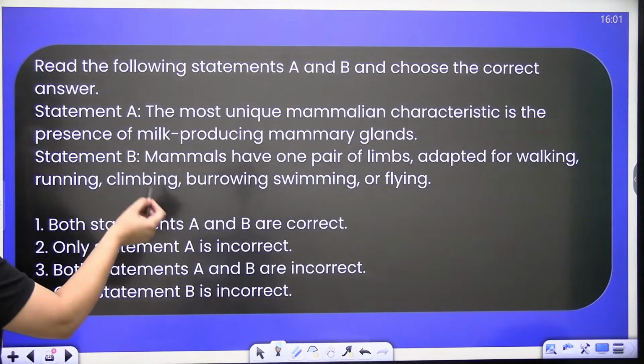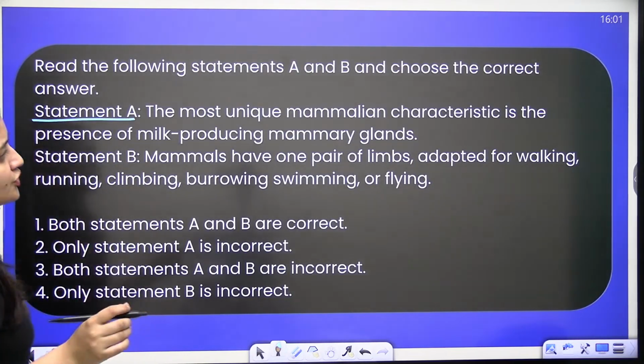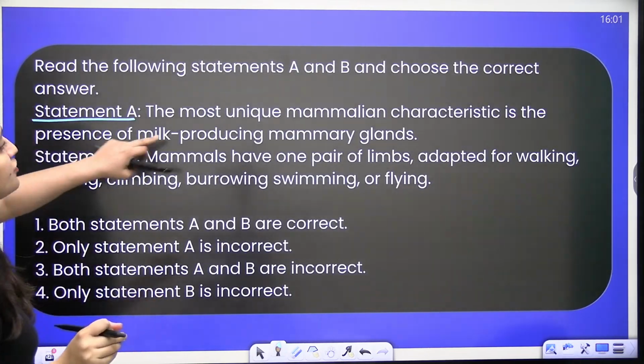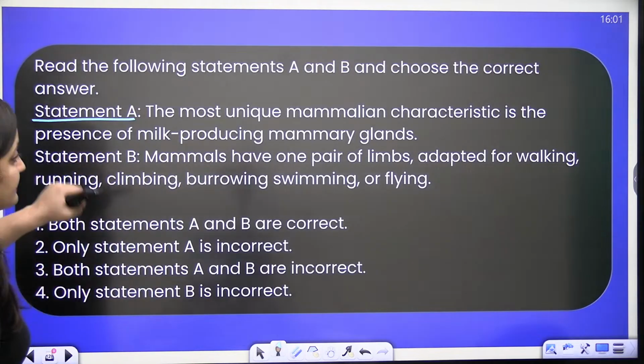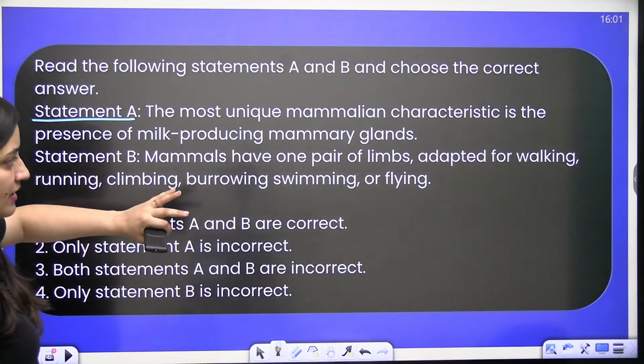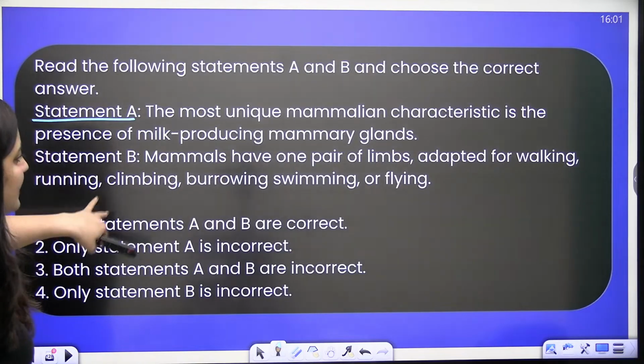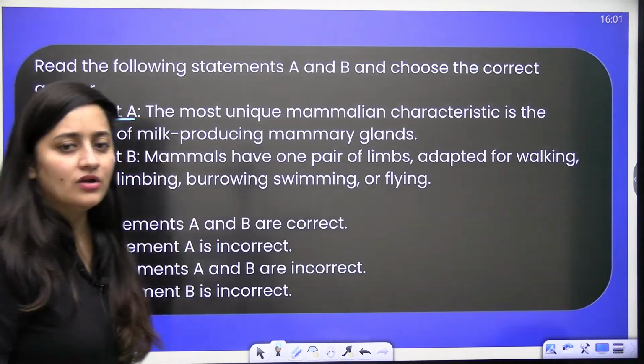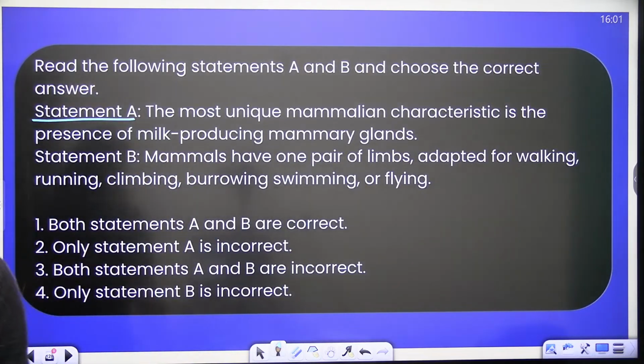Next, read the following statements. Statement A is saying the most unique mammalian character is the presence of milk producing mammary glands. Statement B is saying mammals have one pair of limbs adapted for walking, running, climbing, burrowing, swimming, or flying. Yes, what should be the correct answer here?